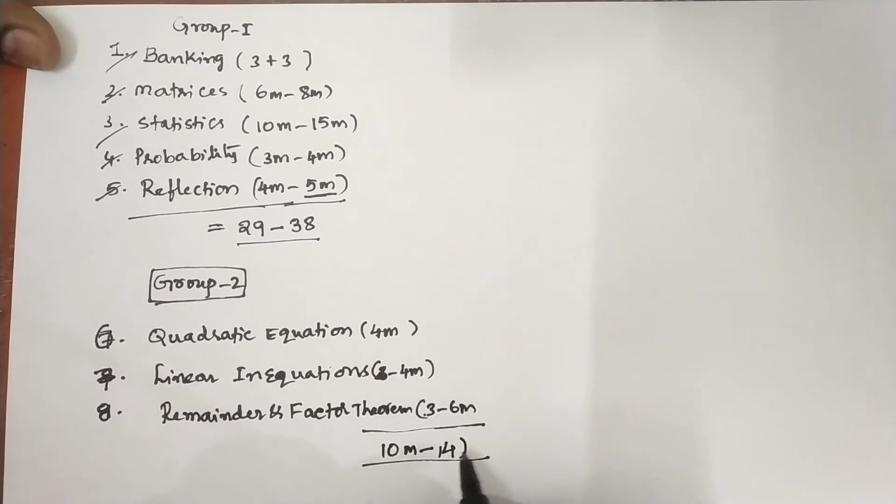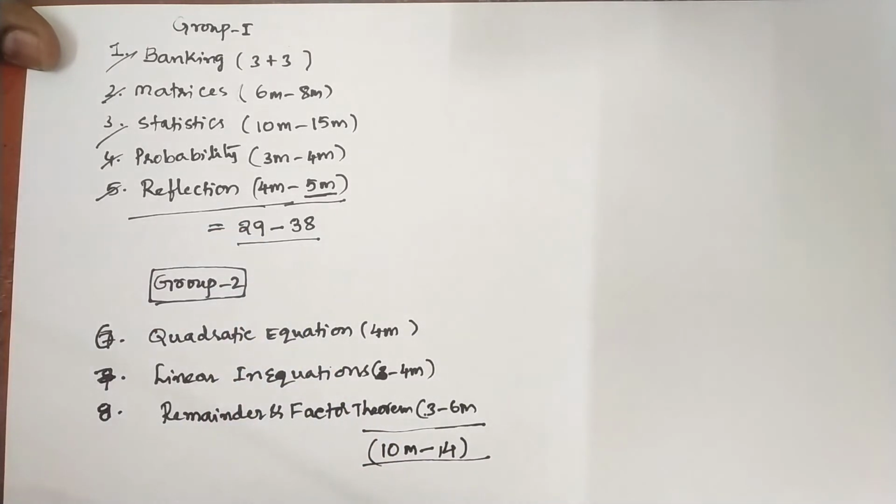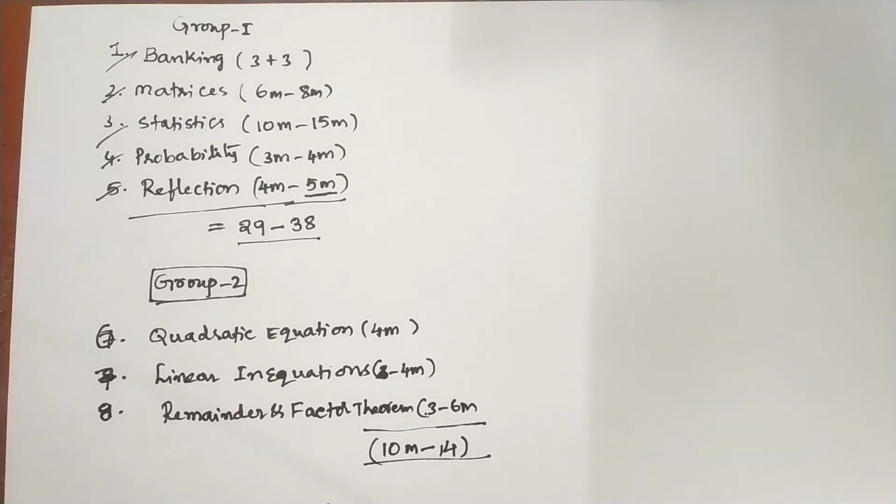14. So now let us see the min and max of these two groups together, group 1 plus group 2. Group 1 has minimum 29, maximum 38. Here minimum 10 marks, maximum 14 marks. So min is equal to 39, max is equal to 52. So if you practice these 1 to 8 chapters, these 5 chapters and these 3 chapters, 8 chapters, if you practice perfectly, you will easily get through mathematics of ICSE.